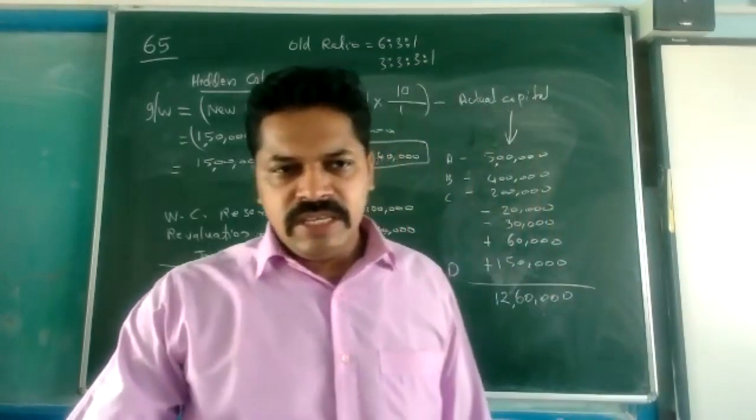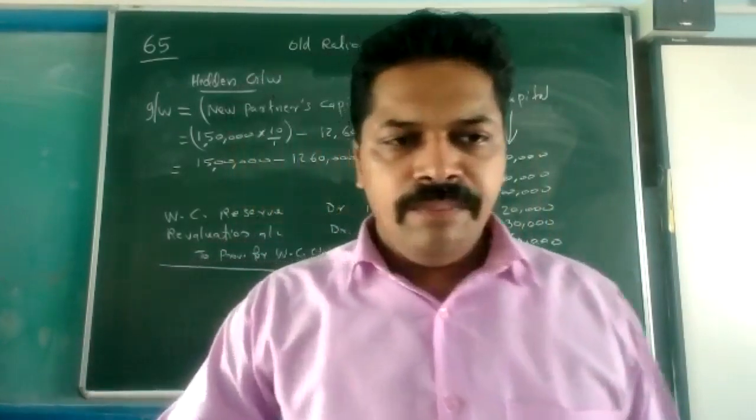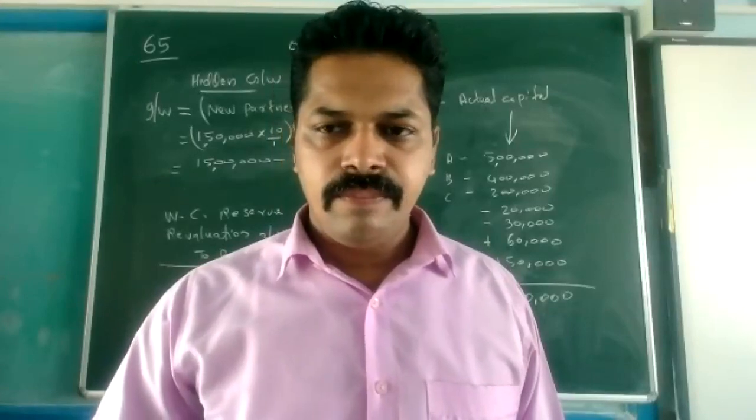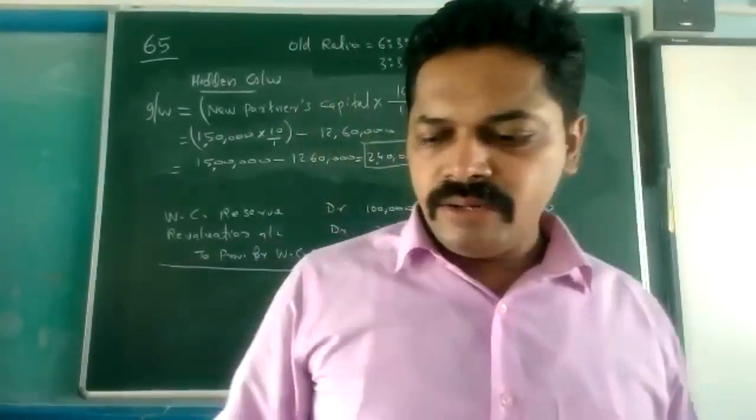Then question number 66 is also a calculation of hidden goodwill. We are going to solve it with the next question, 66. So you can read that question one time.